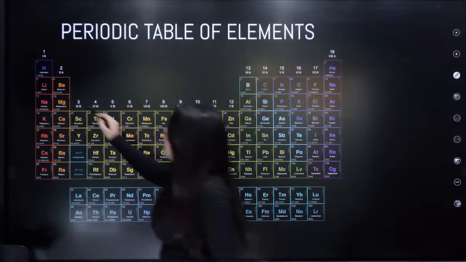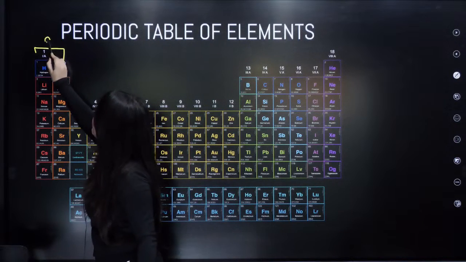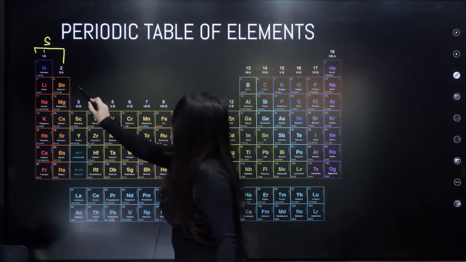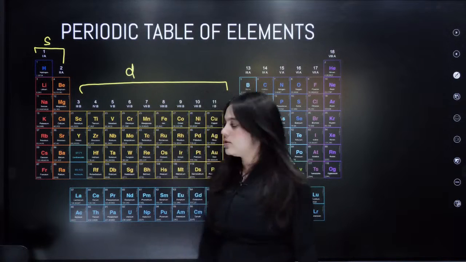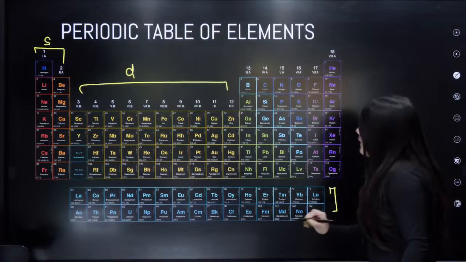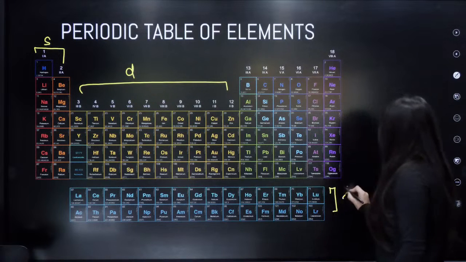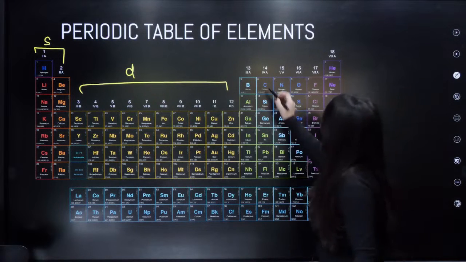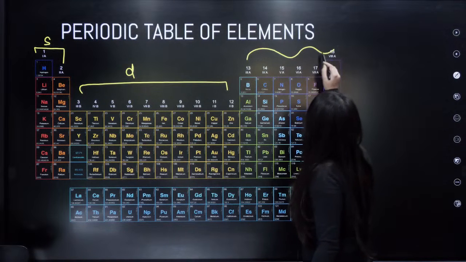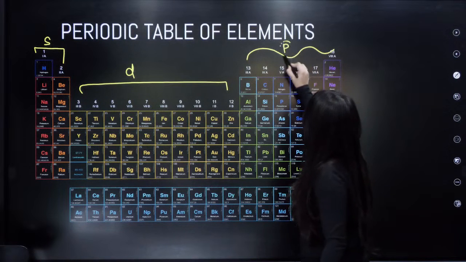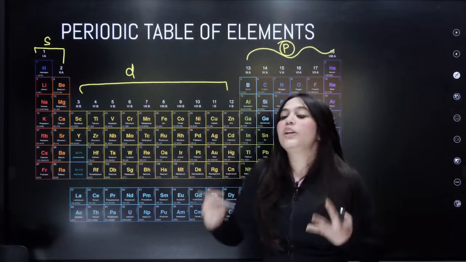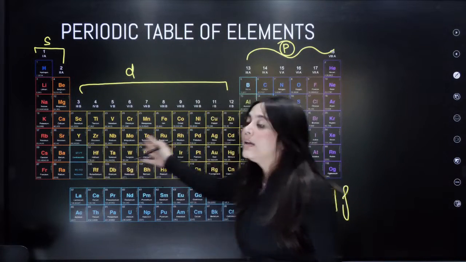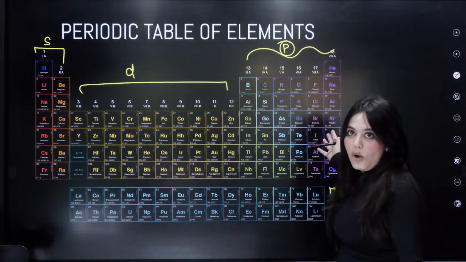You should know that this one is the S block elements. These ones are your transition elements or your D block elements. This one are your inner transition elements or your F block elements. And all these are your P block elements. So this periodic table should be embedded in your head. We start with the S block, then we go till the P block, correct?